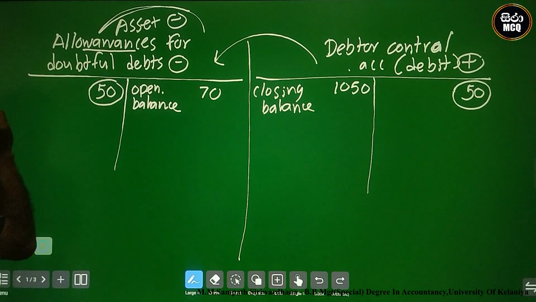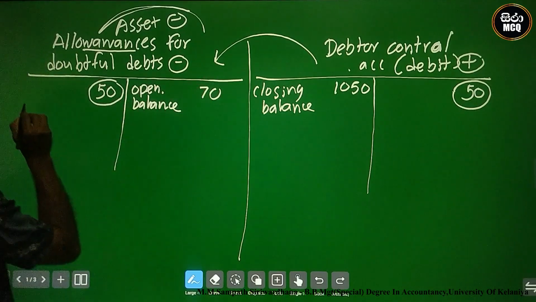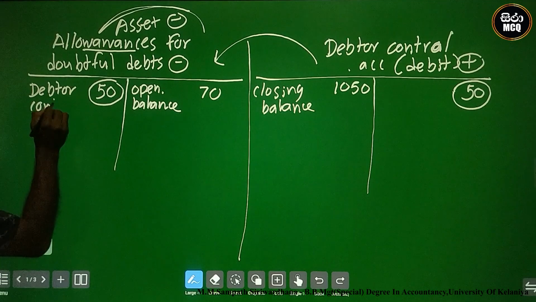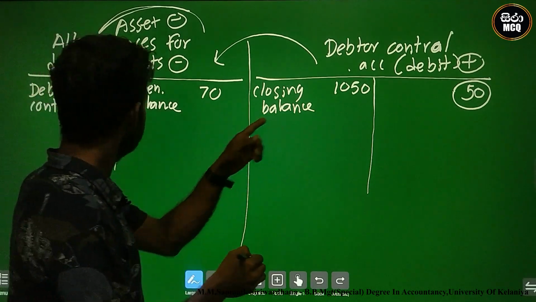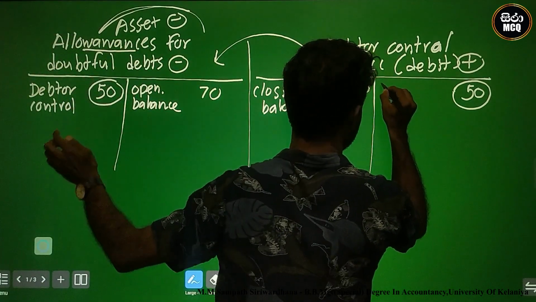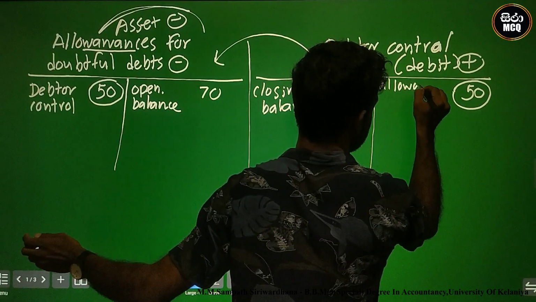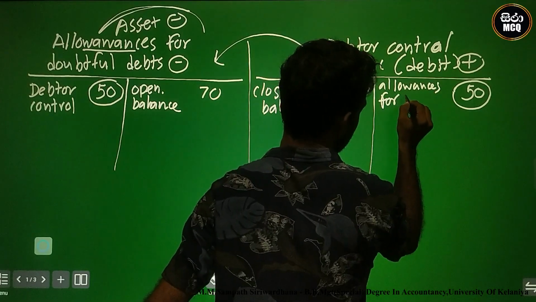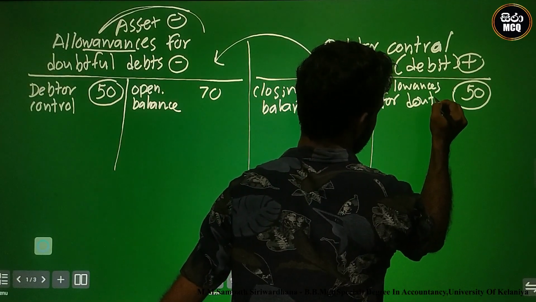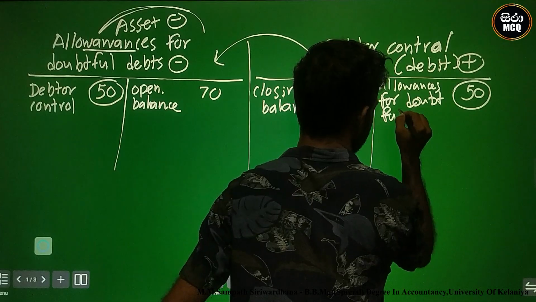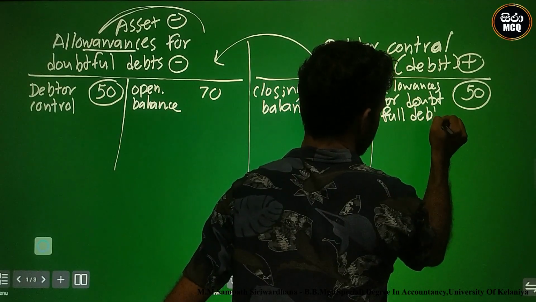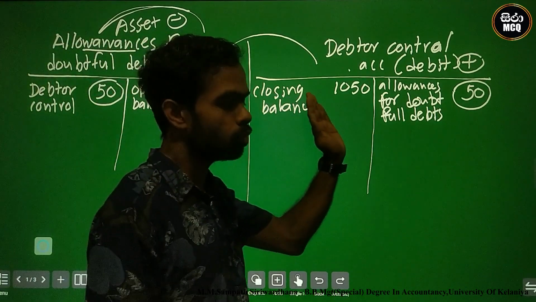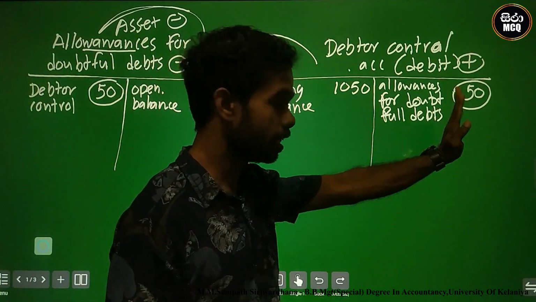At this time what is the description? Debtor control account, debtor control, allowances for doubtful debts.